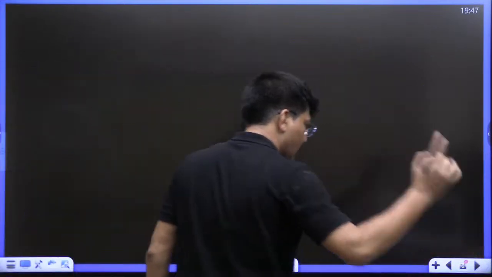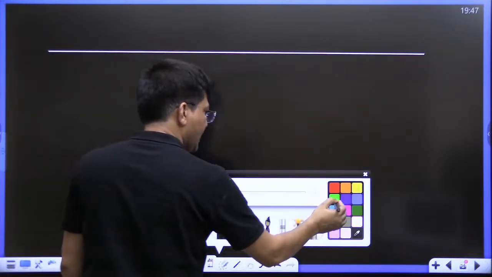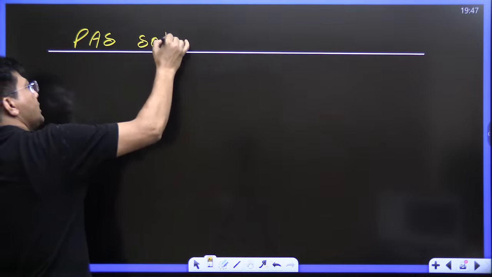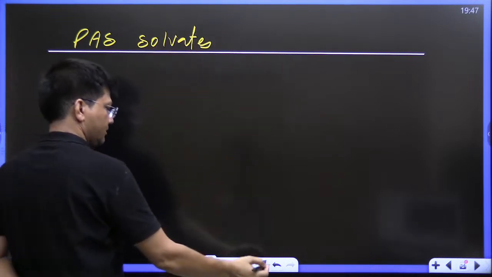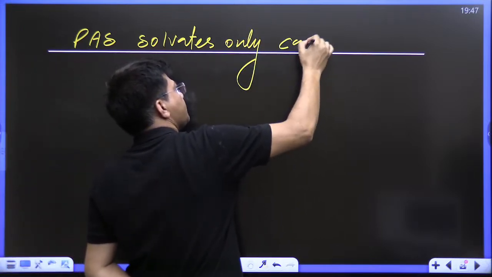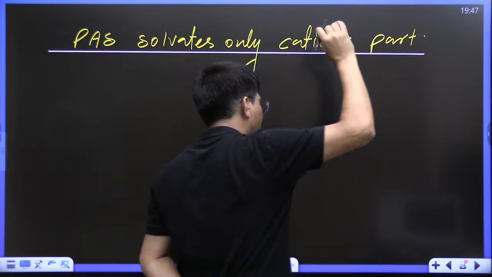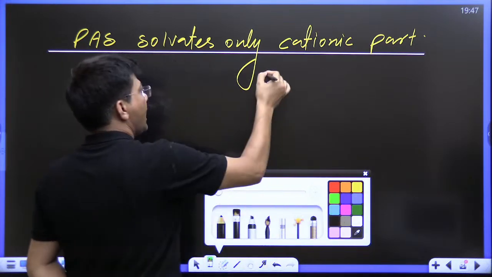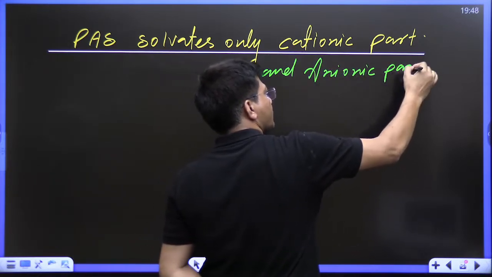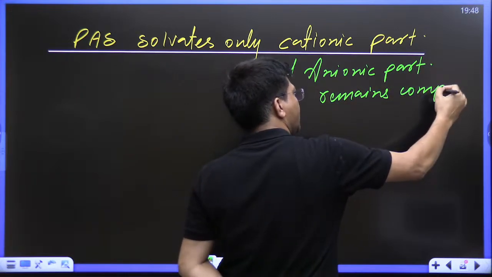Now see kids, the most important thing. Polar aprotic solvent solvates only the cationic part, and the anionic part comparatively remains free.